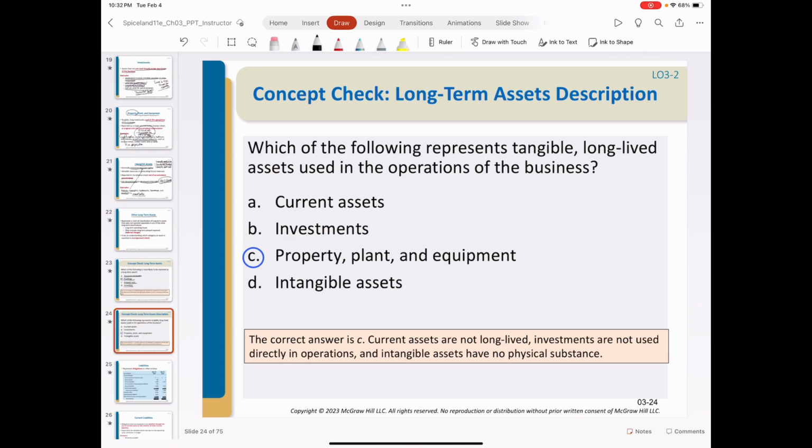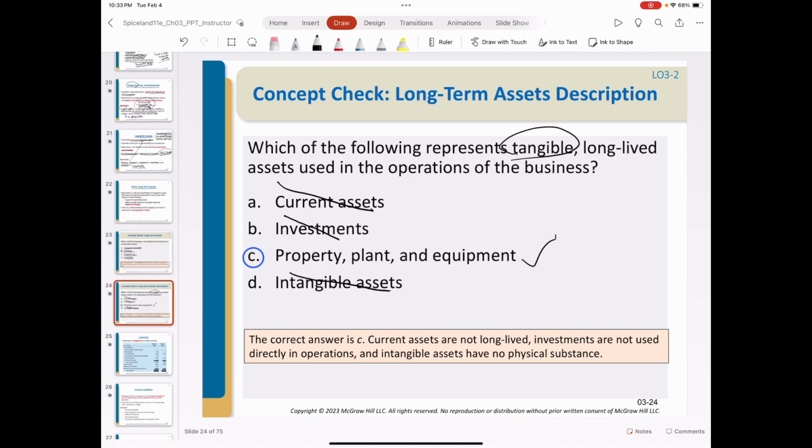Buildings represent tangible long-life assets used in operations of the business. Current assets are not long-life assets. Investment can be classified as current or non-current investment, and also they are not directly related to the operation, while intangible assets are not tangible. So the only choice is property, plant, equipment, which is also used for operation.